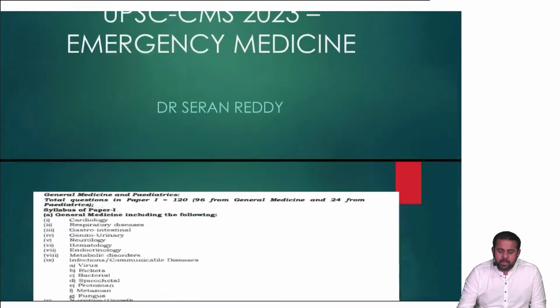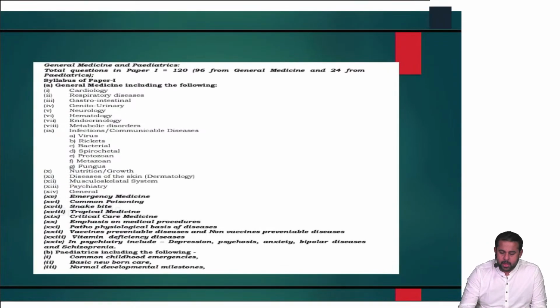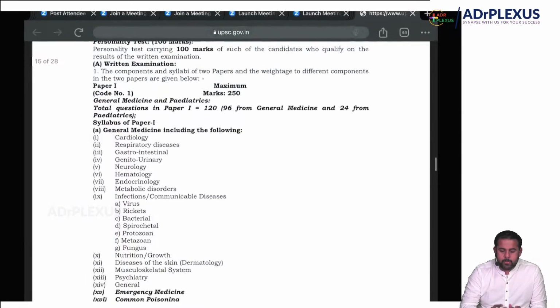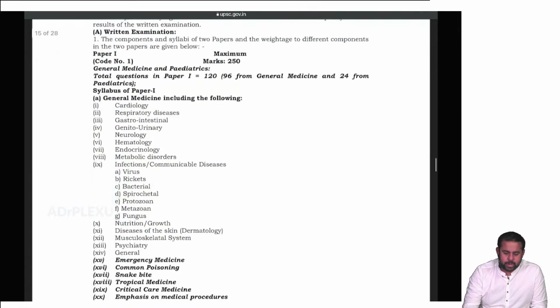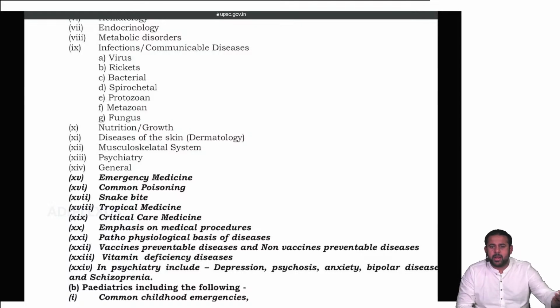If you see, emergency medicine is one of the most important topics in paper one. There are 96 questions from general medicine. They also mentioned very clearly emergency medicine, common poisonings, snake bite, tropical medicine, critical care, and all these things are very important. The session on emergency medicine, common poisonings, snake bites, and critical care medicine, each you will get in your examination.